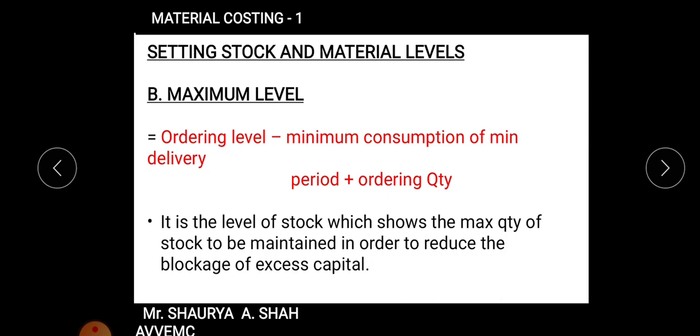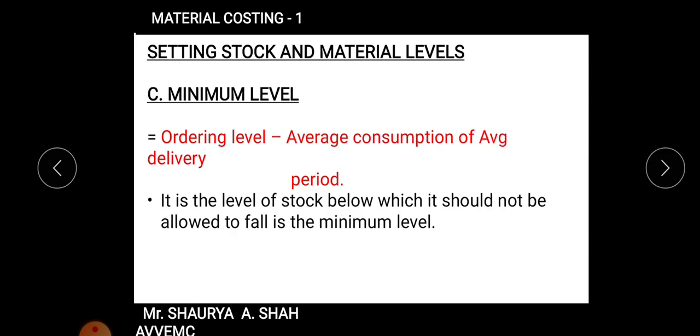You multiply minimum consumption by minimum delivery period, so you get the answer, plus ordering quantity. Ordering quantity is always given in the sum, so you need to calculate, right? It is the level of stock which shows the maximum quantity of stock to be maintained. We have studied all this in detail, so not going much into it. Just the formulas I need to brush you up on so that you can solve the practice questions very easily.